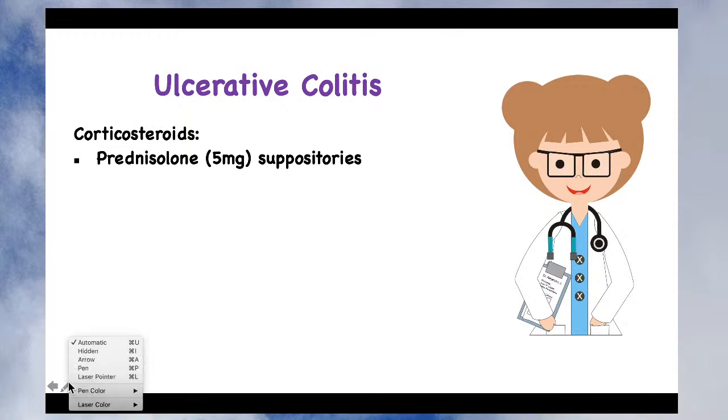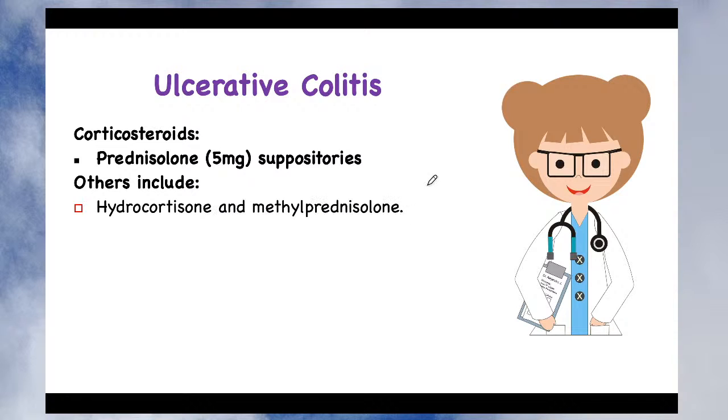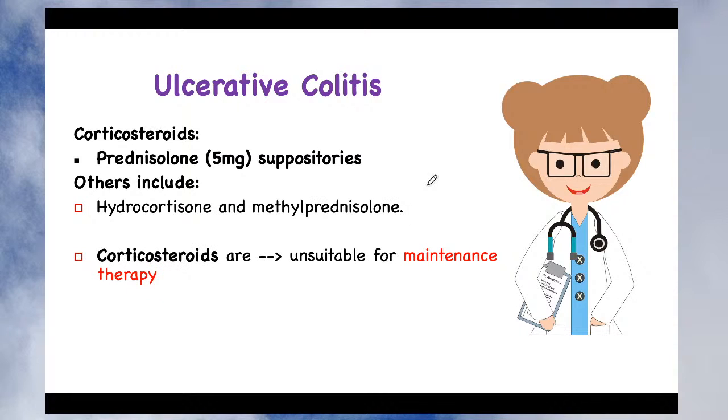Likewise, you can give prednisolone suppository. So if someone is not comfortable with the enema, you can give the suppository that can be inserted. We have seen in the last lecture, suppositories are the formulation which melt at body temperature, whereas otherwise they are present in a solid form. So you can give the prednisolone in a suppository base. When it is inserted through the anus, it will melt and expose the drug to the colon. Okay. Others, including hydrocortisone and methylprednisolone, can also be used as corticosteroids for the treatment of ulcerative colitis, but do remember that corticosteroids are unsuitable for maintenance therapy.